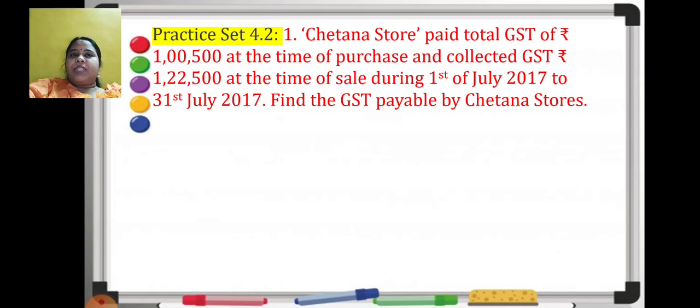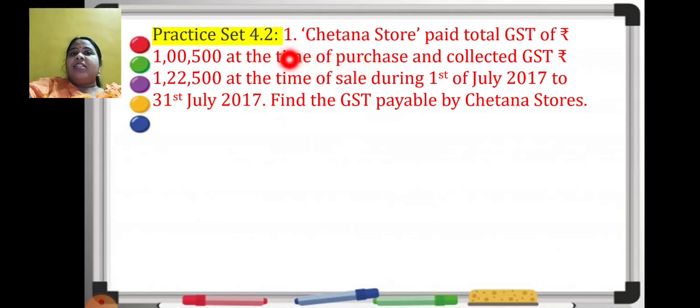Now it is absolutely easy. It looks so different or difficult, but it's easy. What 2 points I have explained you in the previous slide, if you remember, it will be easy. See what is given here. Chetna Store paid total GST of rupees 1,05,000 at the time of purchase. When that store paid GST, it means what?